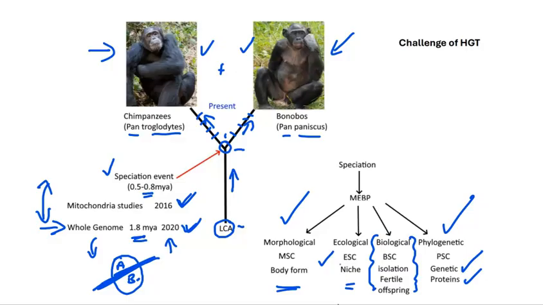Far away from the challenges of the ape evolutionary tree, there are other types of challenge to speciation that we haven't mentioned, and one of those is HGT, which stands for horizontal gene transfer. This is something we would find between bacteria.